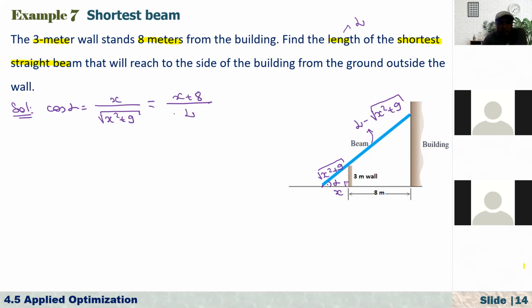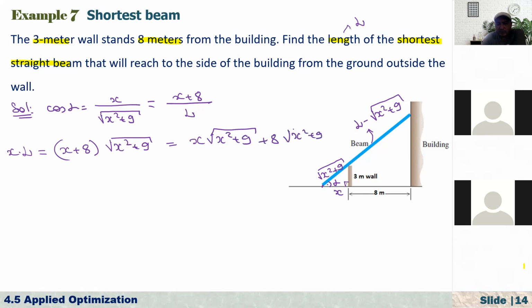Now, if you just cross multiply first, this L will be equal to x plus 8 times square root of x squared plus 9, right? And also now we have x, we have to divide by x. Let me just keep this x for now here, okay? So if you expand this, what we have here is x times square root of x squared plus 9 plus 8 times square root of x squared plus 9.